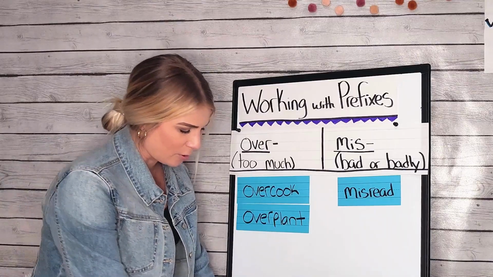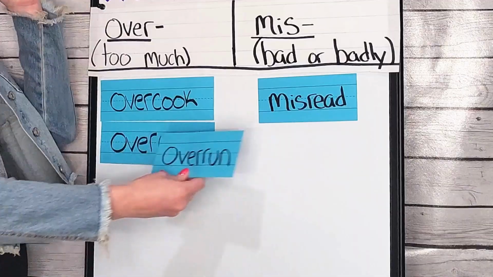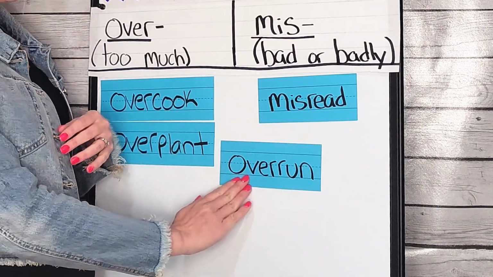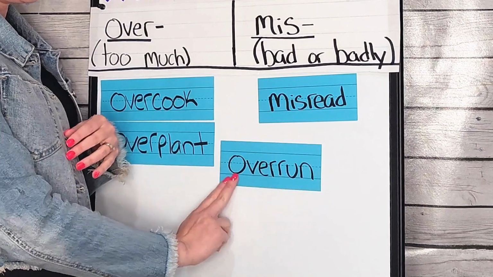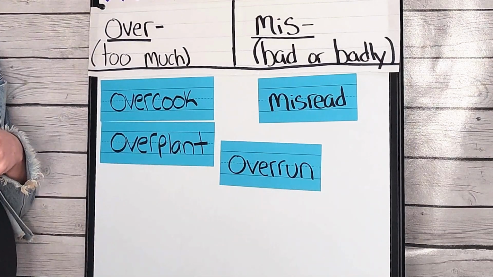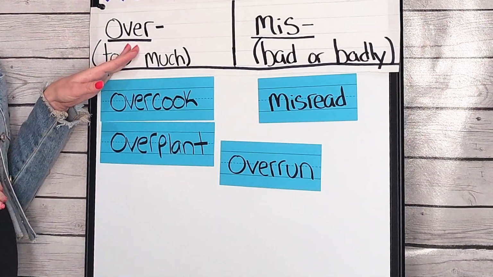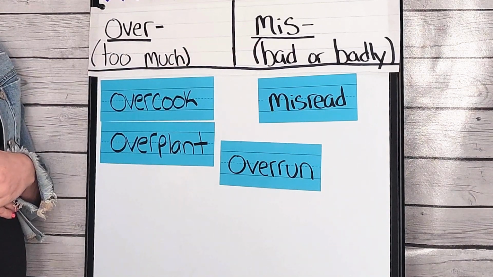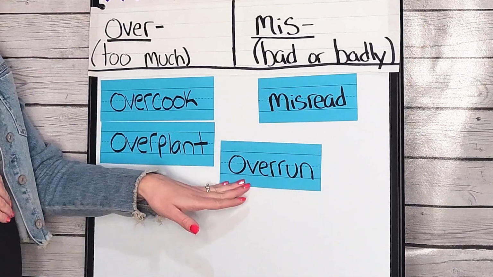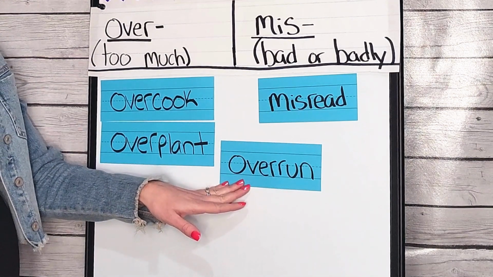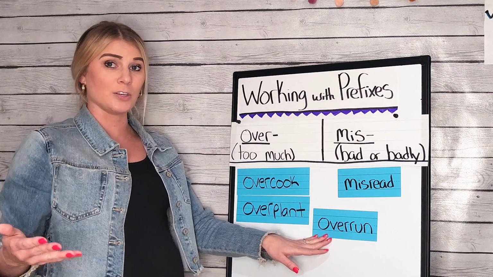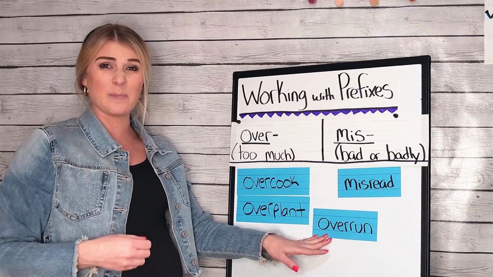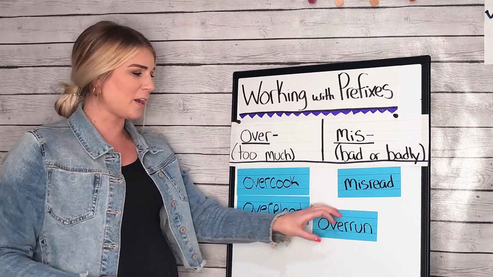We've got a couple more words, readers. Are you ready? Here's our next word. Overrun. Readers, do we see the prefix over or do we see the prefix miss in this word? You are right. We see over. That means too much. So if you overrun, you run too much. At the end of the track meet, I felt like I had been overrun. I had run too much.